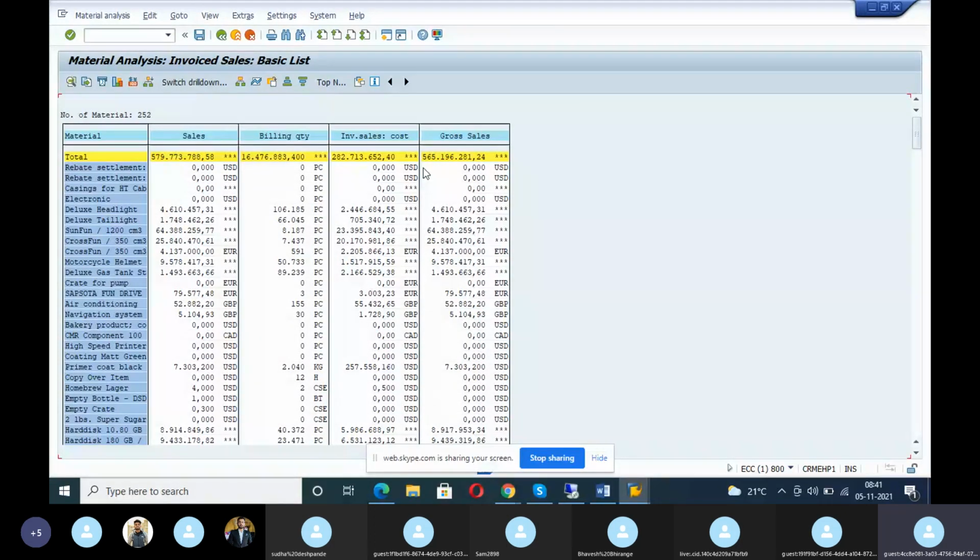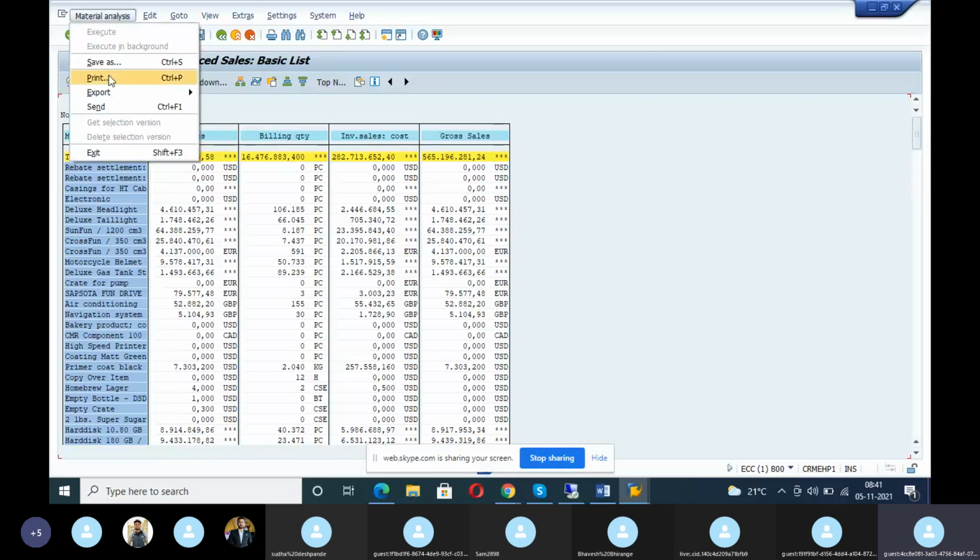Who will check all this? Top level management people. Because the management decided to go for implementation, whether the implementation is done successfully or not. Yes sir, successful. Then where is the report? Give me the material wise sales report. So this is a material wise sales report. Okay, print is coming.